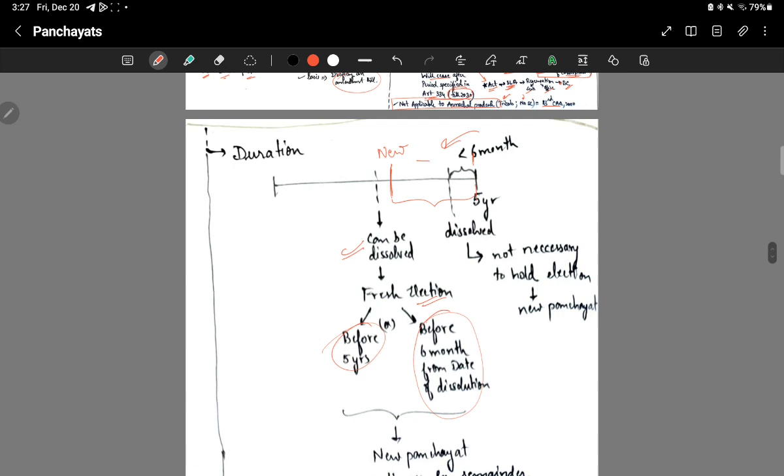All right, now let's say the Panchayati Raj institutions get dissolved at a point when the time between their dissolution and the end of their term is less than 6 months. Then, in that condition, there is no need to hold any election for a new panchayat.